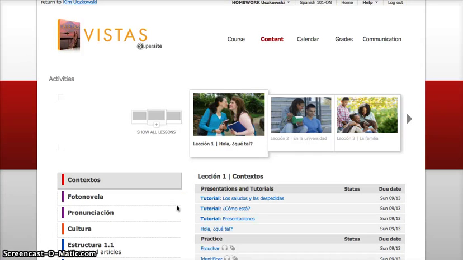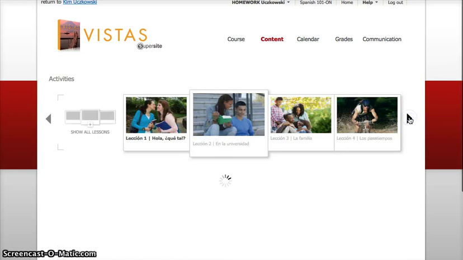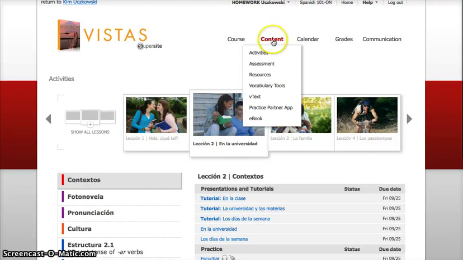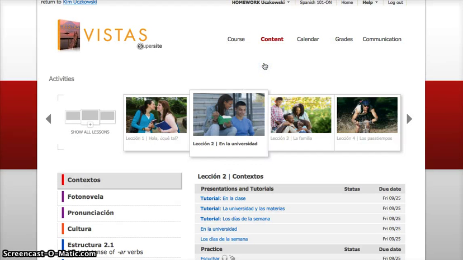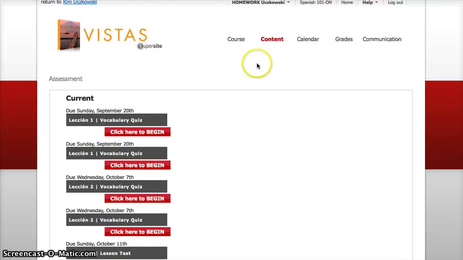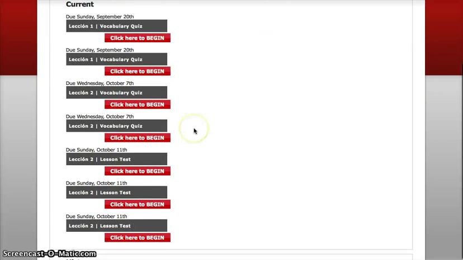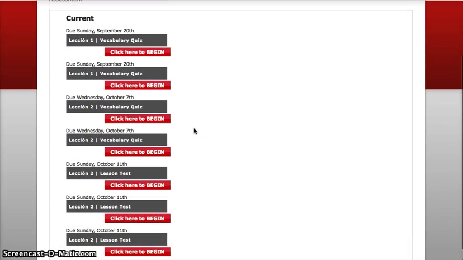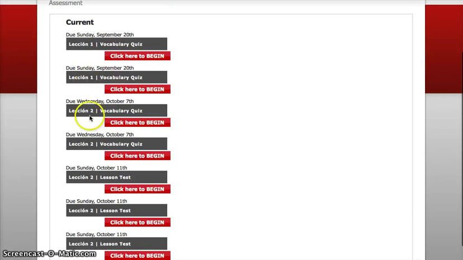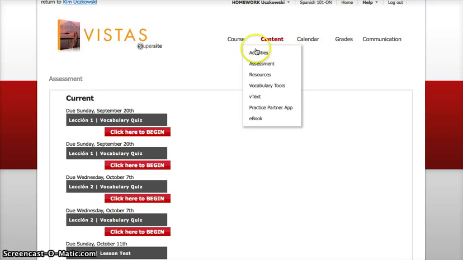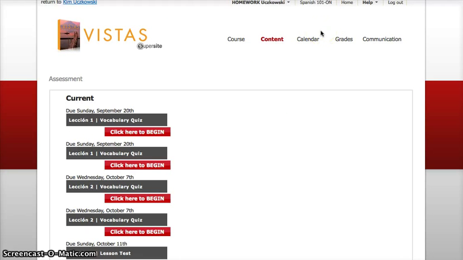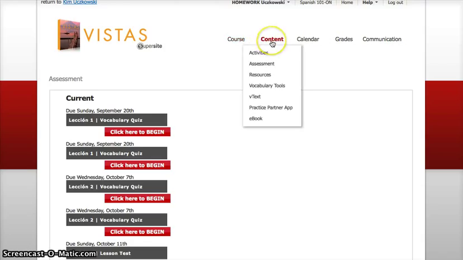Now, the next part I want to show you is where the quizzes are located. So we're still in chapter 1. By the way, we do chapter 1, 2, 3, 4, and 5. You just click over here to this arrow and all of them start to pop up. So you go back to content and you go to assessment. And here are the assessments. This is from chapter 1, chapter 1, chapter 2. So the only thing that you're doing is going into activities and assessment, and you're filling out the information and completing the assignments. You don't have to go anywhere else to do the work.